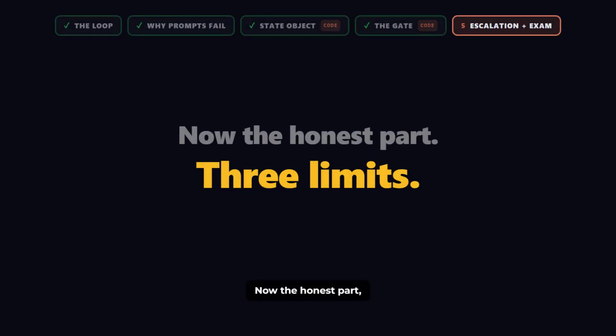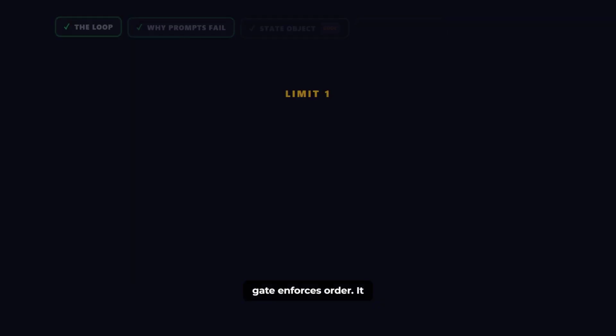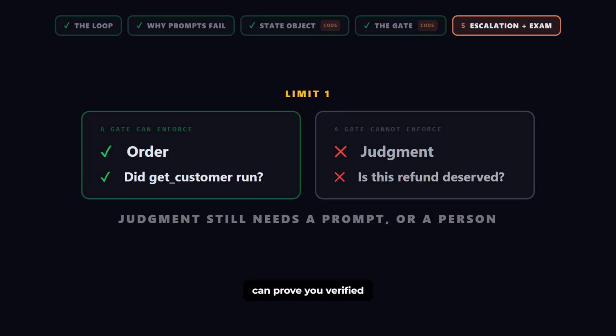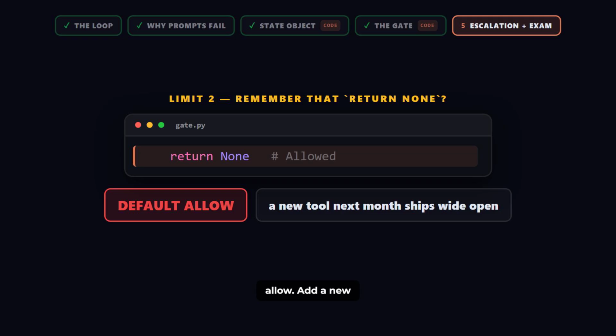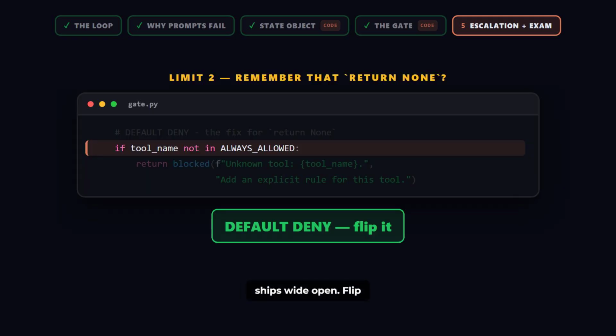Now the honest part, because gates get oversold. 3 limits. First, a gate enforces order. It cannot enforce judgment. It can prove you verified a customer. It cannot tell you the refund is deserved. Judgment still needs a prompt or a person. Second, remember that return none at the bottom of the gate? That is default allow. Add a new tool next month, forget its rule, and it ships wide open. Flip it. Unknown tool in a sensitive category block.